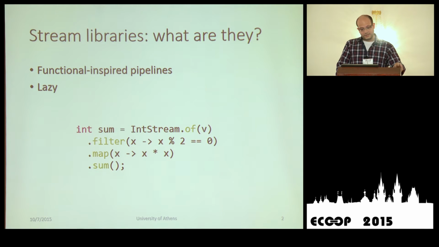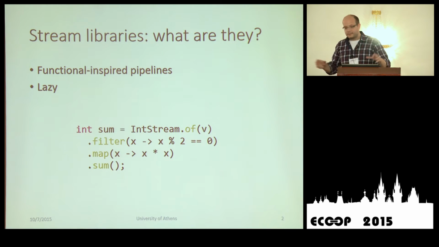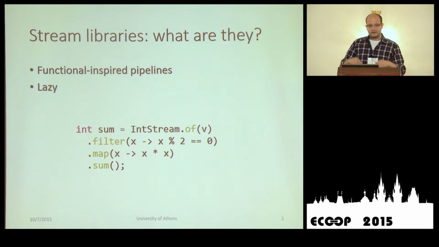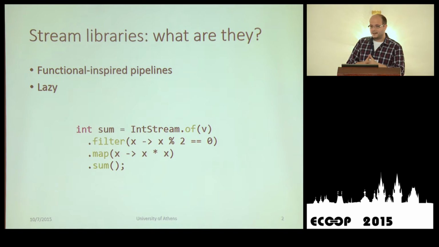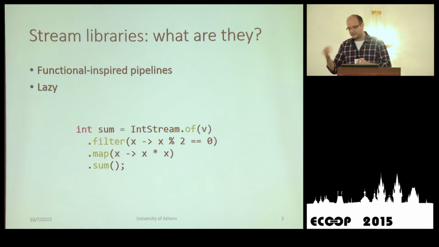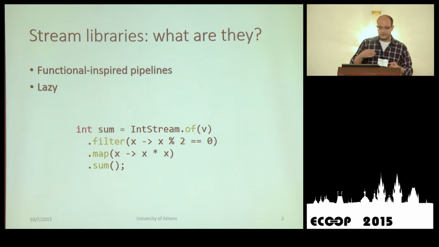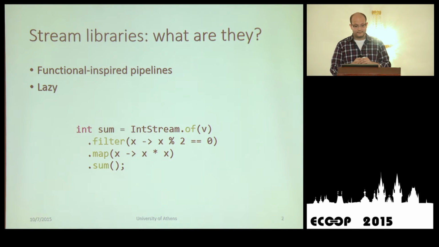But our main focus is on functional-inspired pipelines that we have borrowed from the functional world and imported into the object-oriented one, and it has this set of very beautiful combinators to operate on streams and on collections, for example, filter, map, etc. And our focus is that these libraries are lazy. We get back transformed elements from some source only when they are needed.